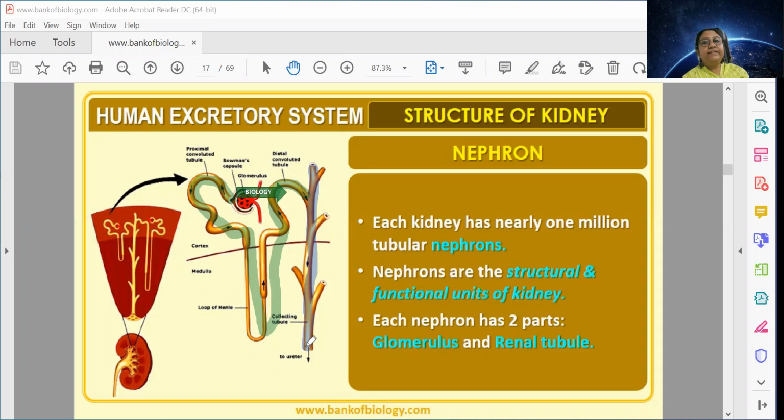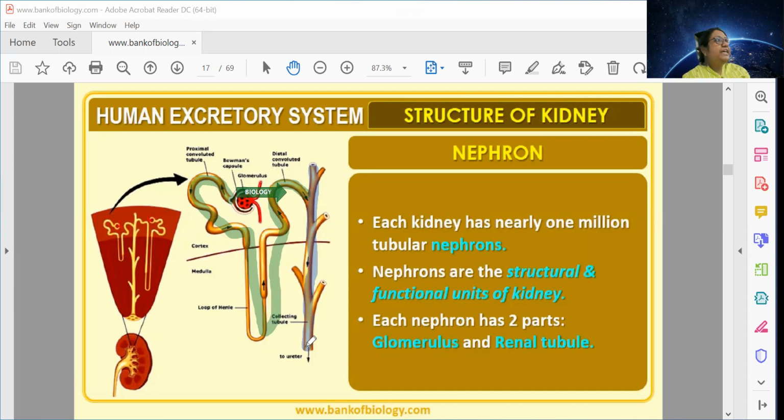As I said, it is the structural and functional unit, that means urine will be produced inside the nephron. And the combination of many nephrons is nothing but the kidney. Kidney is made up of many nephrons.